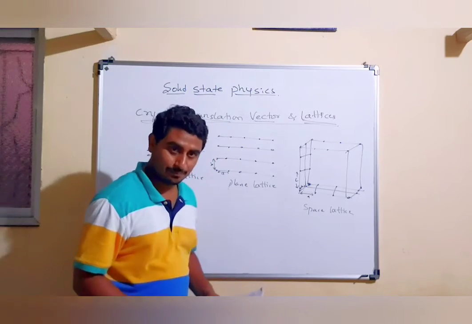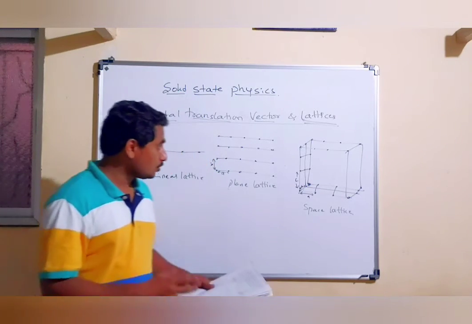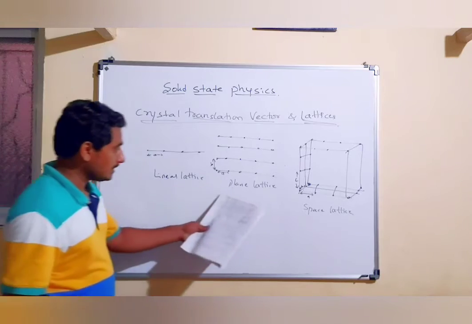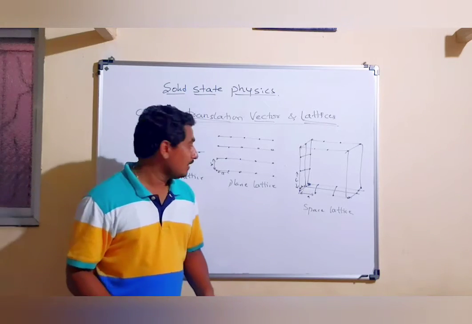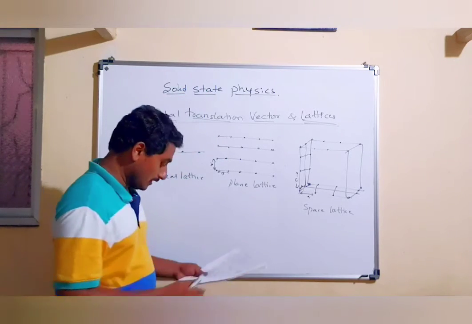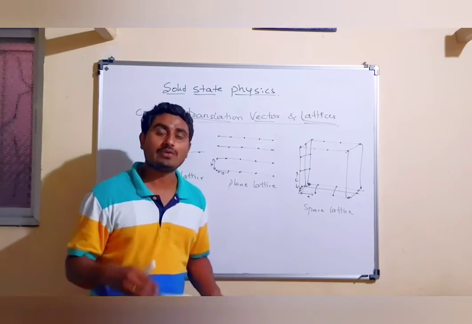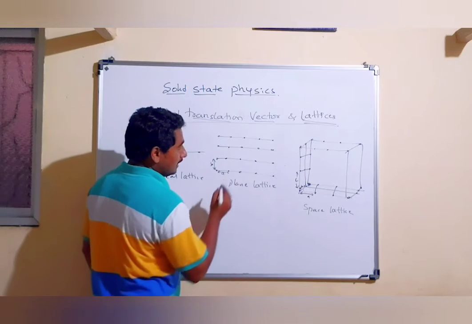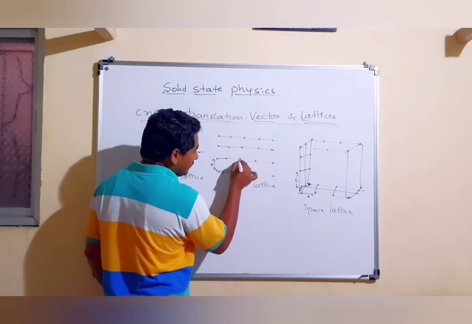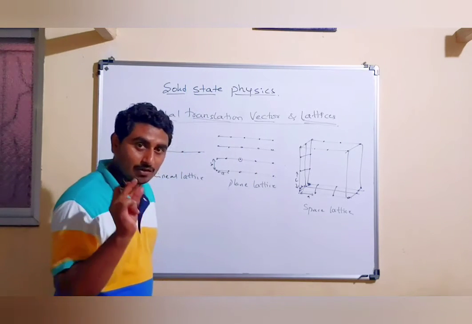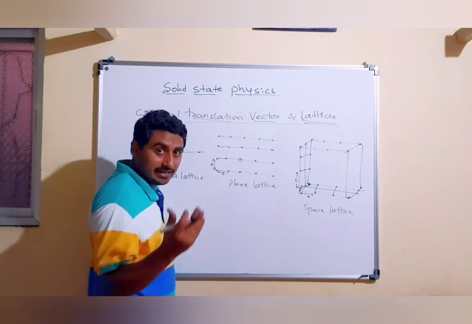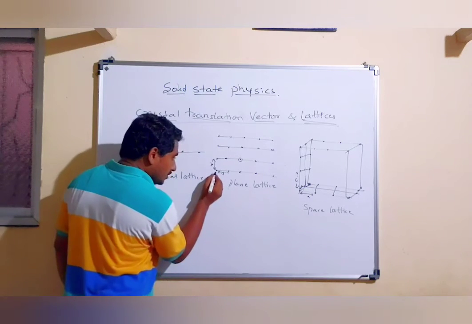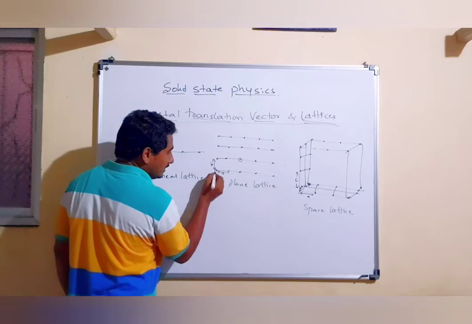Especially in a plane lattice, if I want to find the translation vector of any point, let us consider the translation vector of this point. How am I going to calculate it? Just for consideration, this point is the origin.